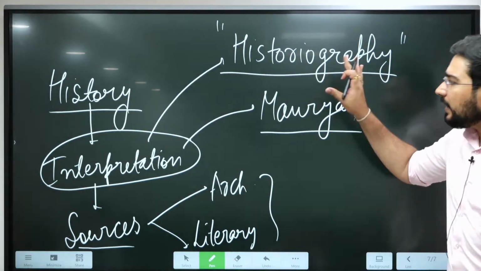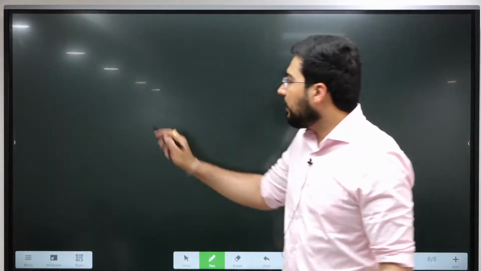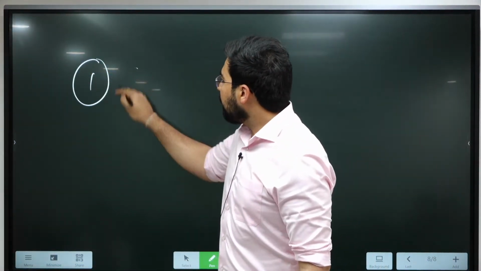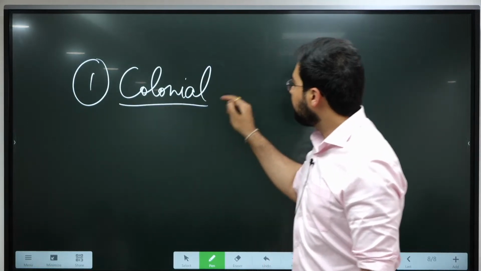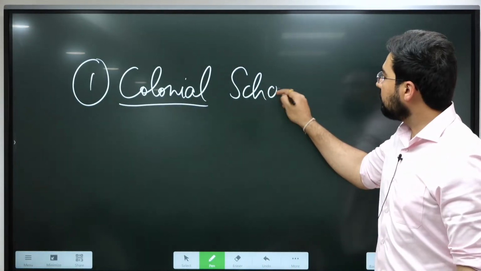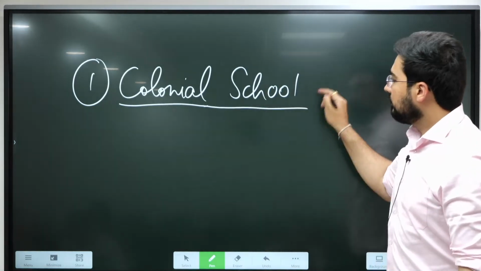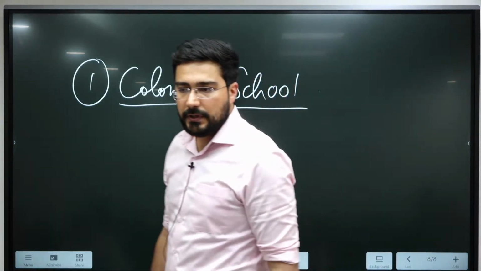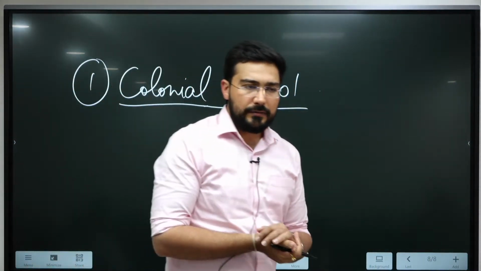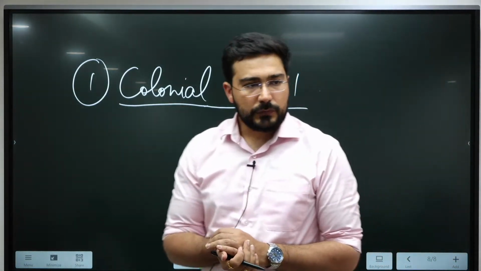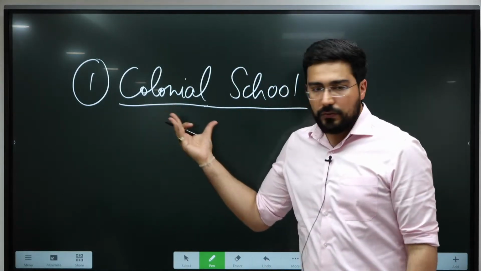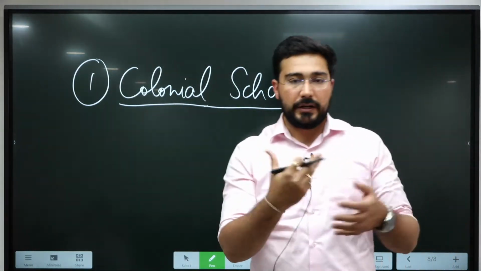Alright. So in India we have these four prominent schools of historiography. The first school came from the British itself and it is known as the colonial school. Suppose think of a personality who is very powerful but cruel at the same time. From the British point of view, how would you project it?